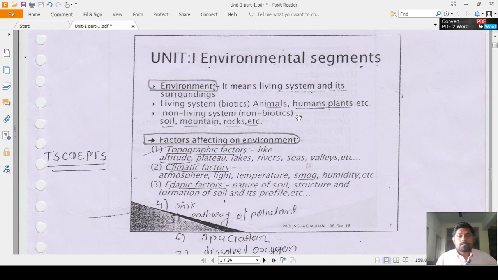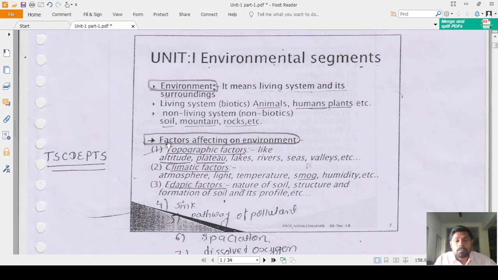So now the first point, that is called the definition of the environment. So what is environment? It's easy. It is the living system and its surrounding, all is known as the environment. That is the human being, the animals, those are the living systems, and its surrounding, the whole system is known as the environment. And the living system like biotics, that is the animal, the human, plants, etc. And non-living systems like the non-biotic system, those are the soil, mountain, rocks, water, etc.